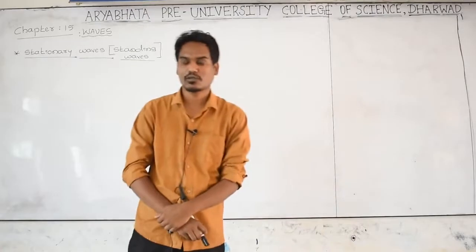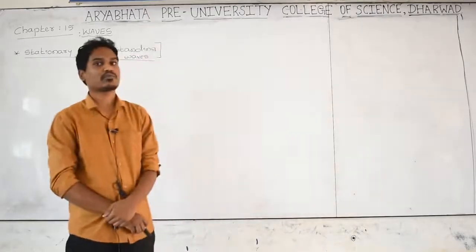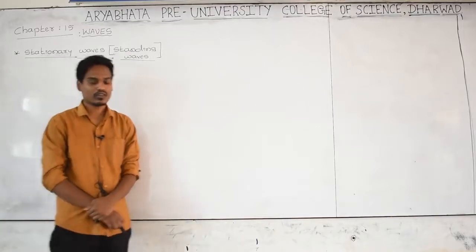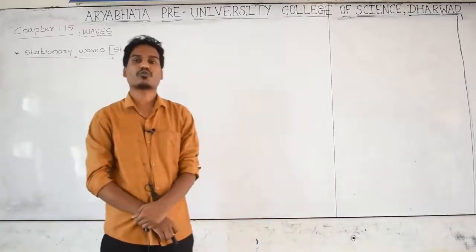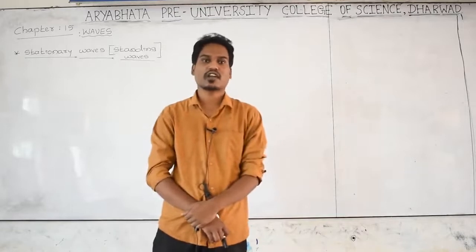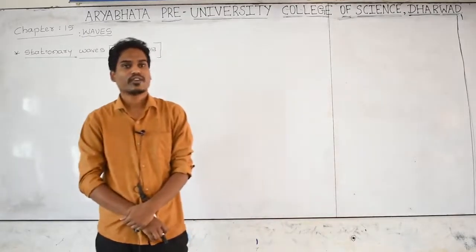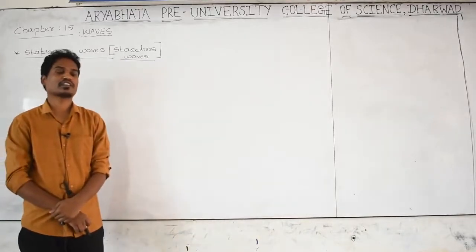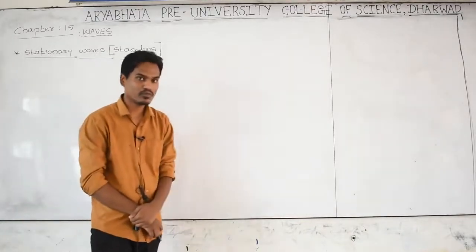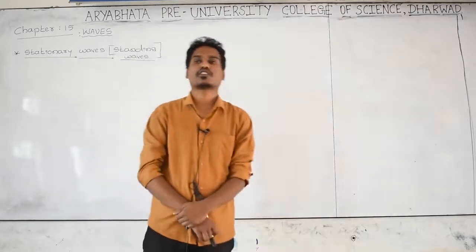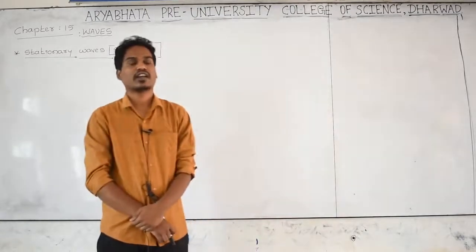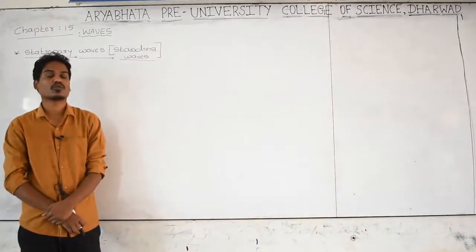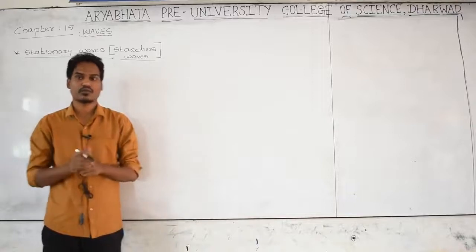we discussed another type of wave that is called a progressive wave or a travelling wave. Progressive wave and travelling wave are both the same. We studied what a progressive wave is, what the wave equation for a progressive wave is, and how to find the speed of the progressive wave, each and everything, till yesterday.